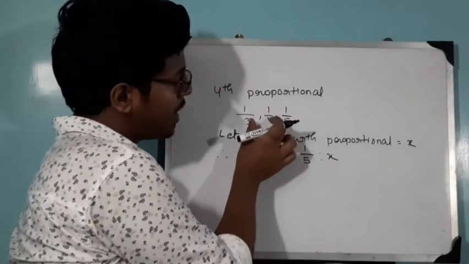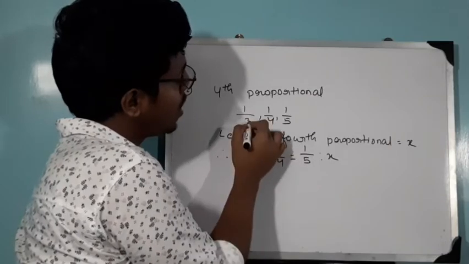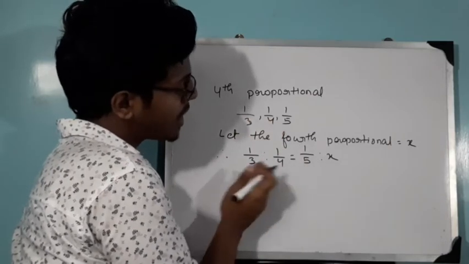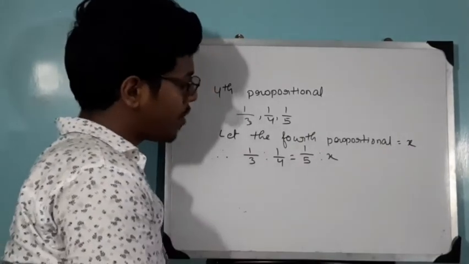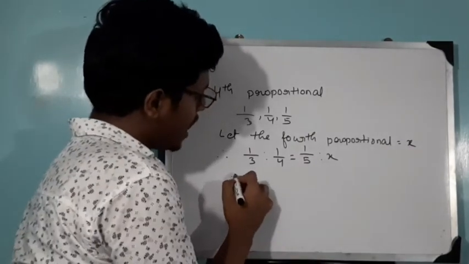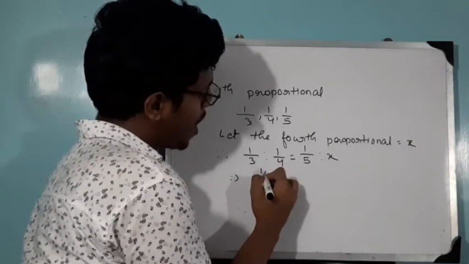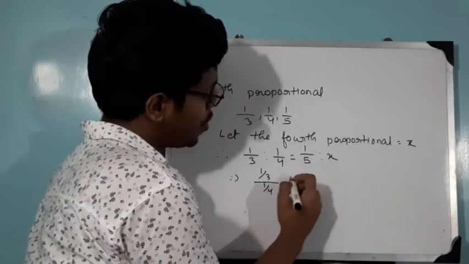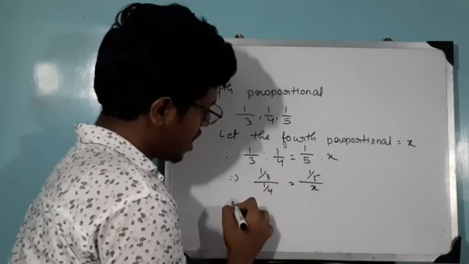You have to divide these 4 into two parts, 1 by 3, 1 by 4 in one part, say in one side of equal to, and 1 by 5 and x in the other side of the equal to. Now 1 by 3 by 1 by 4 equal to 1 by 5 by x.